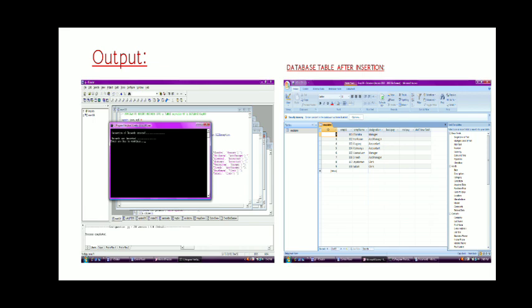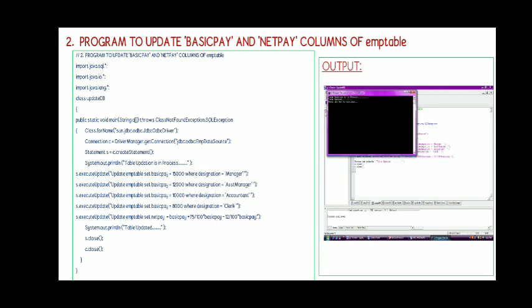Here the slide shows the output. As I said, after insertion you will get a message on the screen, that is, records are inserted. That message you can see in the first screen. In the second screen, the records that are inserted into the database are shown in the Access environment. Then the next program is updating the basic pay and net pay columns of the employee.